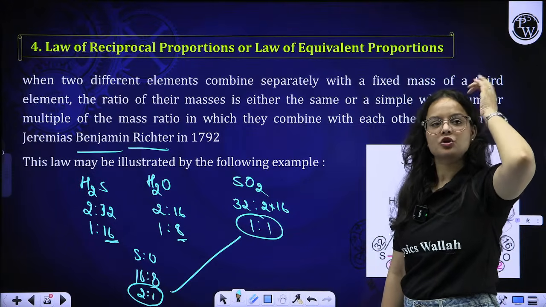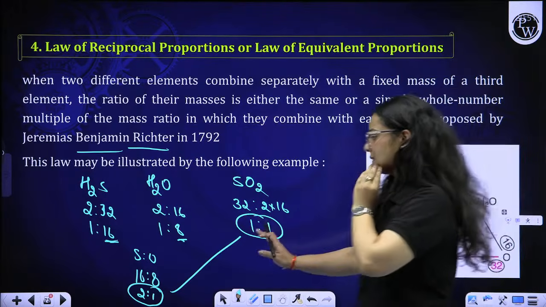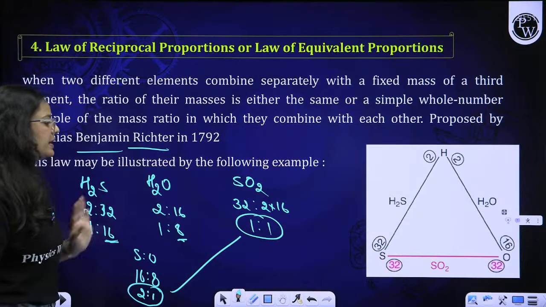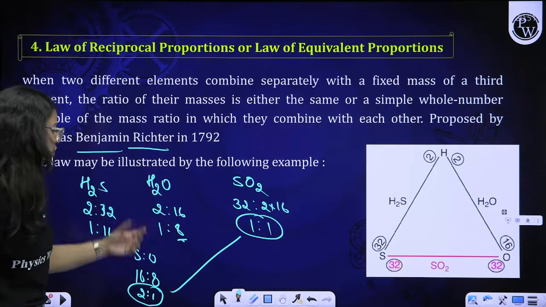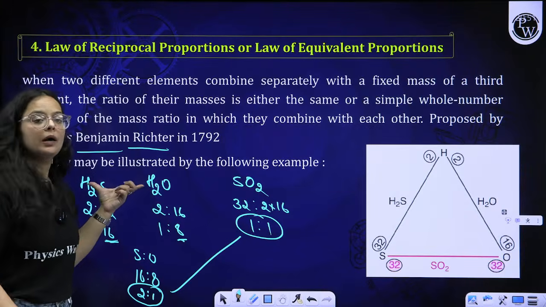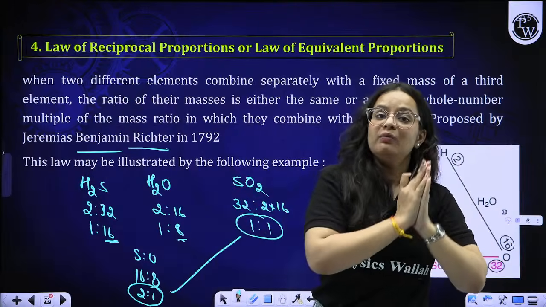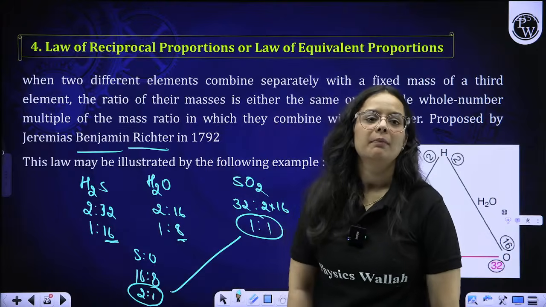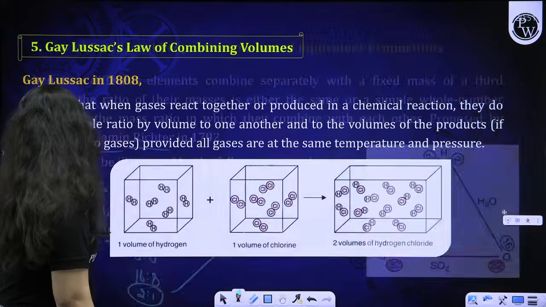We'll cover stoichiometry after this, beta. This is a very, very important law for you all. So this is reciprocal proportion: the ratio that you get when they separately combine with another element, and when they combine with each other, is either the same or a whole number multiple of each other. Okay, beta. So this is about the law.